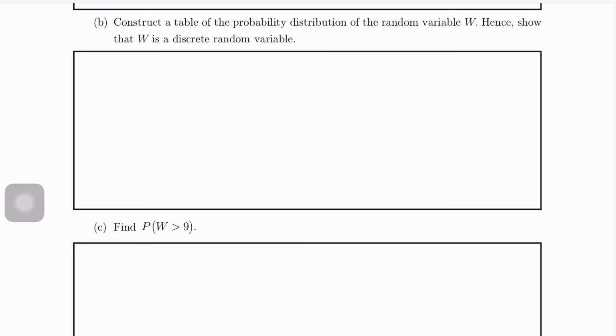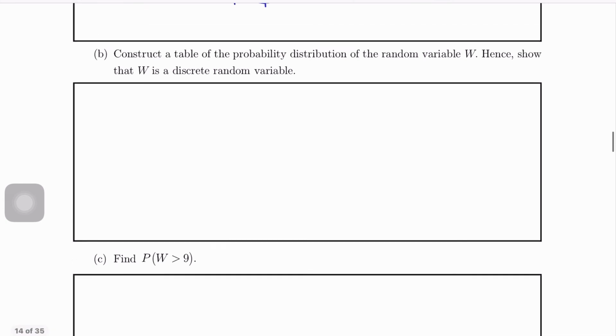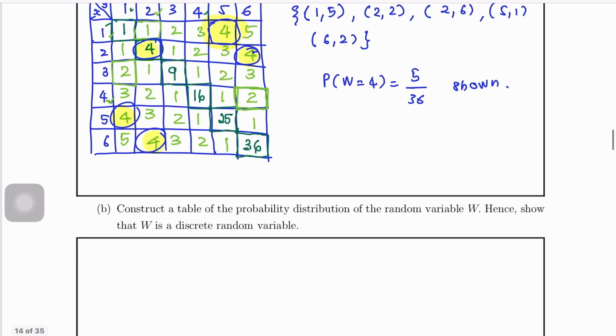Next, the probability distribution of the random variable W, hence show that W is a discrete random variable. So from the table above, W is the green one.